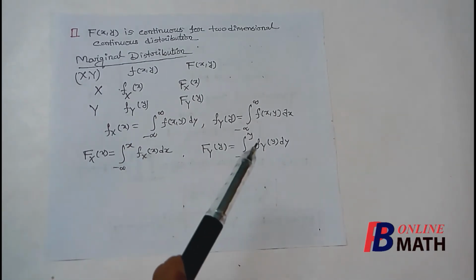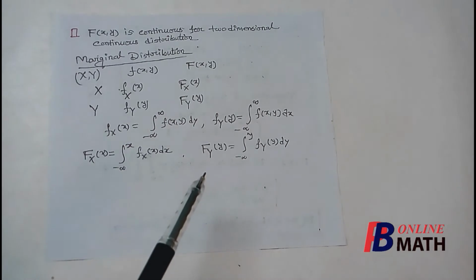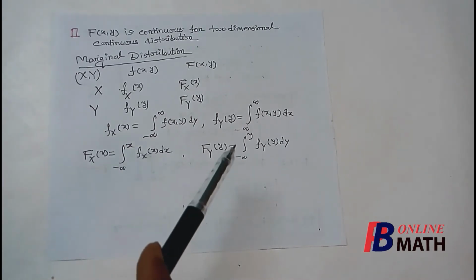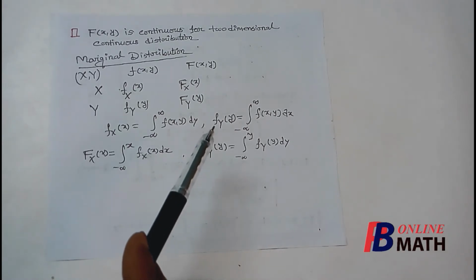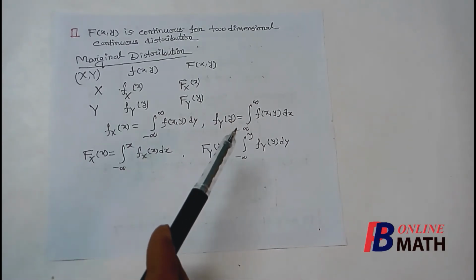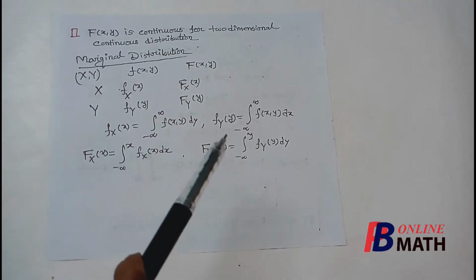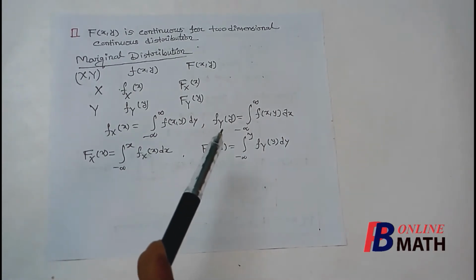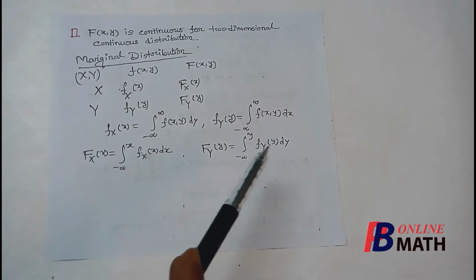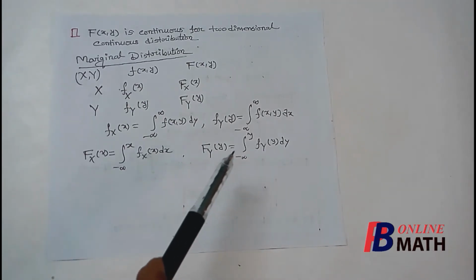Now similarly, if we want to find the distribution function of the random variable y, then we have already found the marginal PDF, which is now nothing but a PDF of one dimensional variable y. So if we want to find the corresponding distribution function, then as we have discussed in one dimensional distribution, we have to integrate the PDF with respect to y from minus infinity to y.